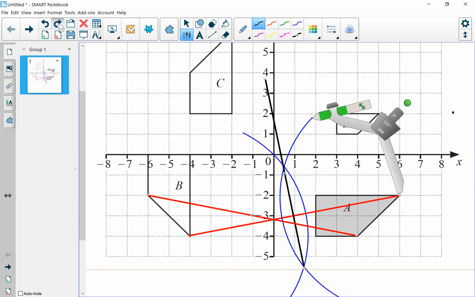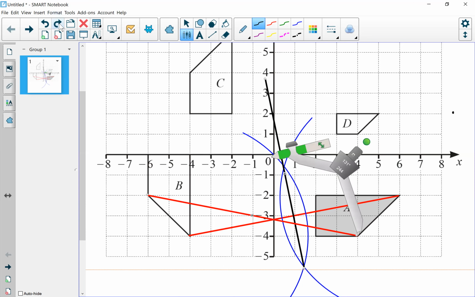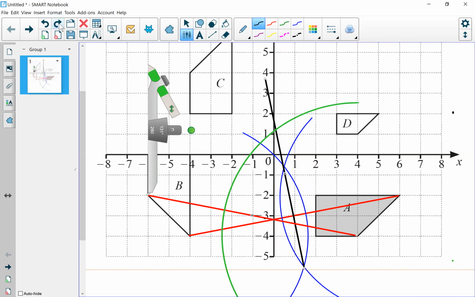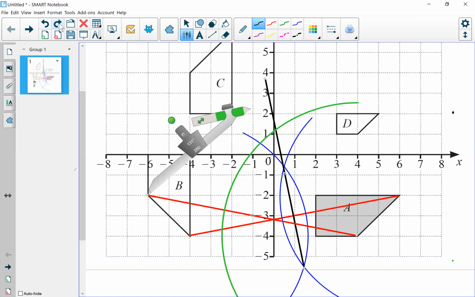Use your compass, more than half, draw an arc, shift to the other point with the same setting, draw another arc, they cut, join. The 2 perpendicular bisectors, the black lines, cut at (0, 2).